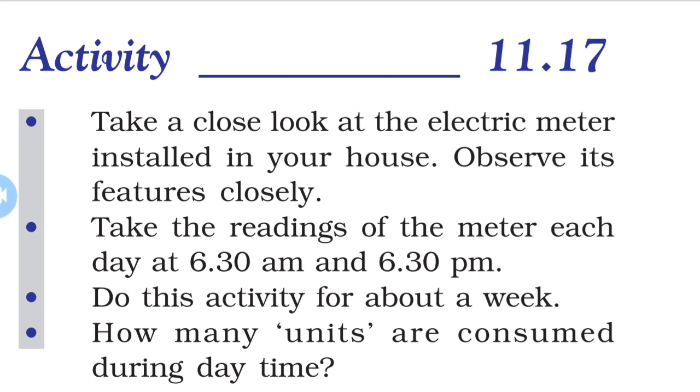So here what you have to do is add up the units consumed during all the days in a month. This will give the total units of electricity consumed in a month. Take the reading at the beginning of the month and at the end of the month. The difference will give the units of electricity consumed during the whole month. Multiply this reading by the rate of the unit. This is the actual amount of the electricity used. In the electricity bill, other charges are also added.